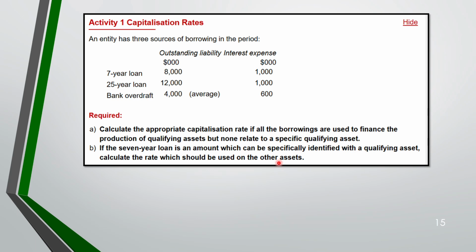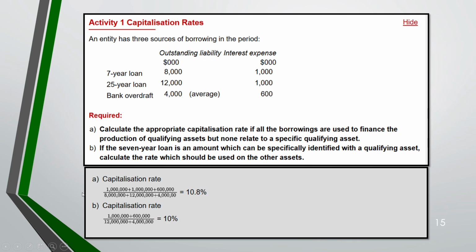So first, this is the solution. Let us first do A. What's happening in A? Please understand. What are we doing? First, add up all the interest. That is 1 million, 1 million, and 600,000. So we are doing that here in the numerator. Then we are adding the liability 8, 12, and 4. So that's what we are doing, 8, 12, and 4. Since it is general borrowing, we are getting a rate of 10.8%.